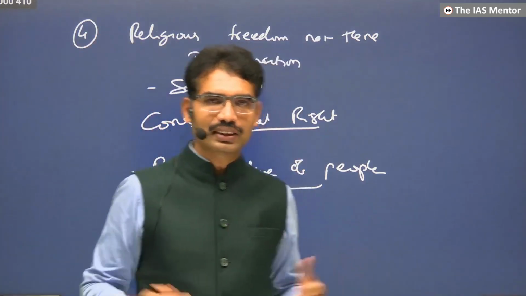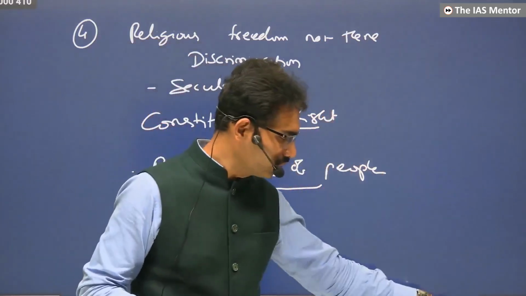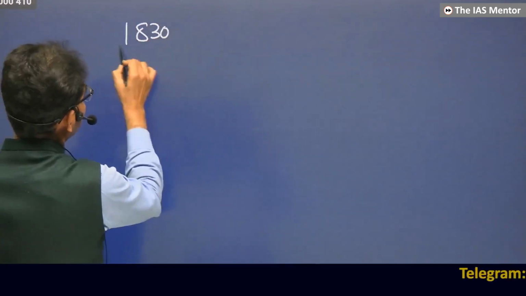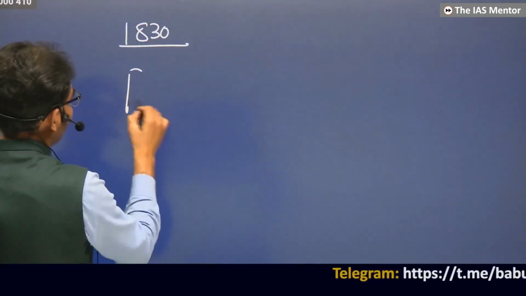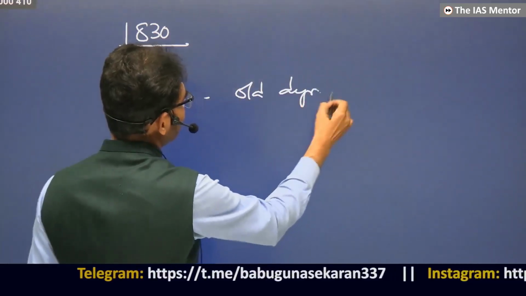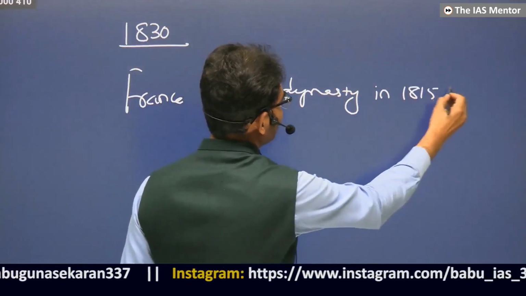All these factors made them revolt against their own kings. When it comes to the 1830s, in France, the old dynasty came, the old dynasty installed in 1815.